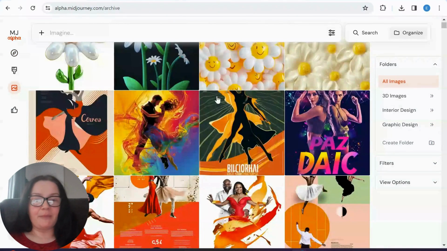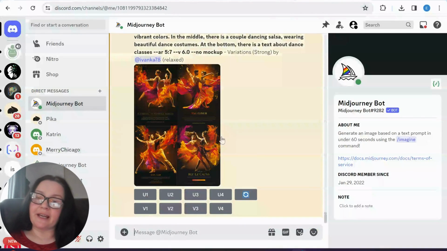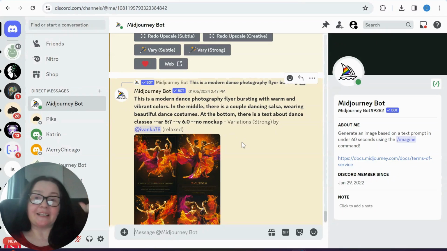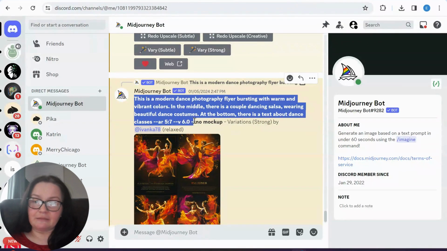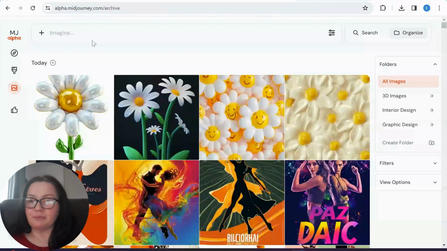Guys, so here we are now back on our website. I went to my images, and let's take a look at what Midjourney can do and how to prompt within Midjourney. If you still prefer Discord, that's no problem at all, but I will show you that everything we have in Discord, we actually do have on the website. It takes a little bit of getting used to, but it's actually quite nice. So I'm going to copy this prompt and pop it back into Midjourney.